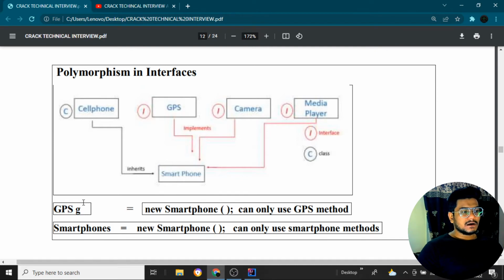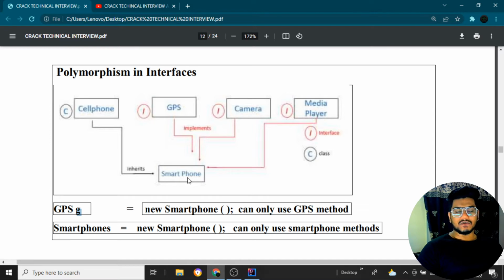How is this object created? GPS g is equal to new Smartphone. So we can only use GPS methods over here. What GPS methods are there? Suppose we have the GPS method, the network method, the 3G method, the location method. We have these methods. When I'm creating this object g for the GPS, inherited from the class Smartphone, with this g object I can access only the methods of the GPS. And if I say Smartphone is equal to new Smartphone, then I can use only the smartphone methods. Whatever methods are inside the smartphone, only those methods I can use.